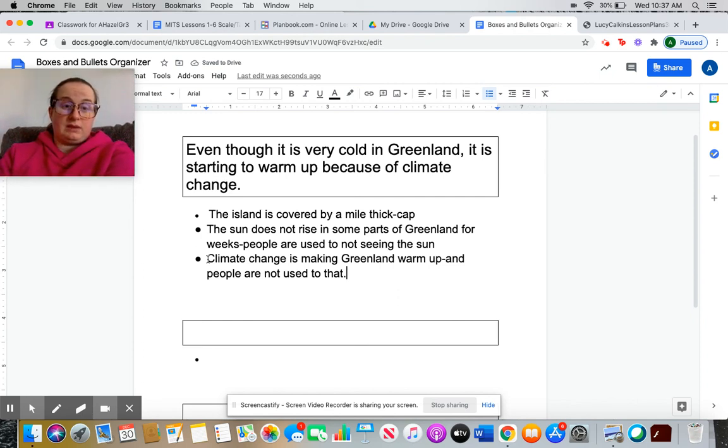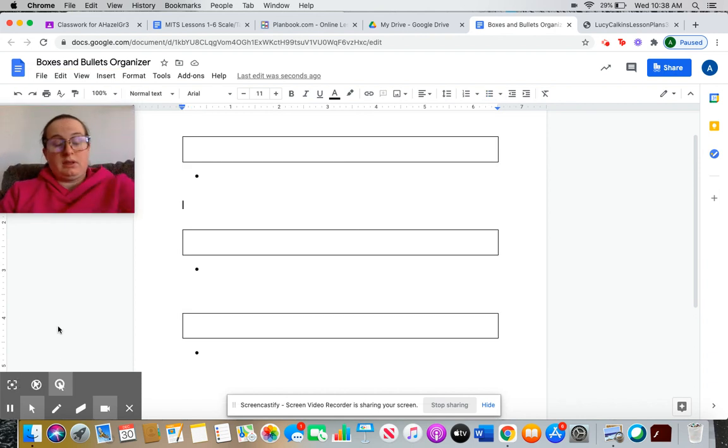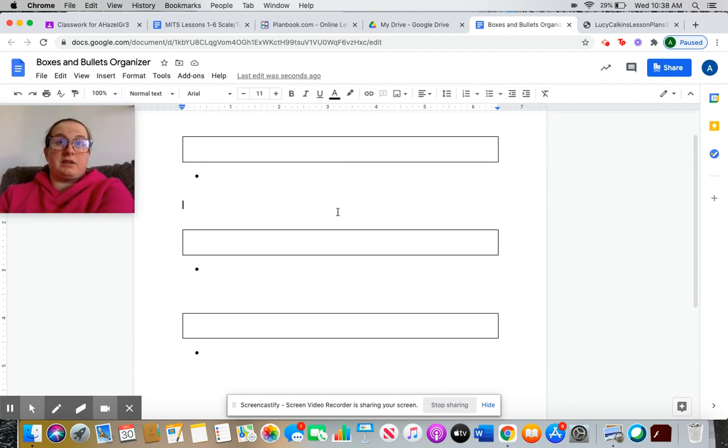All right. Yeah. So see why it's very important that we have the ability to change our main idea and even these details. That's why we like using this boxes and bullets organizer Google Doc because it gives us that chance to easily change. All right, so today you are going to continue working on your boxes and bullets organizer for your nonfiction text that you started yesterday.